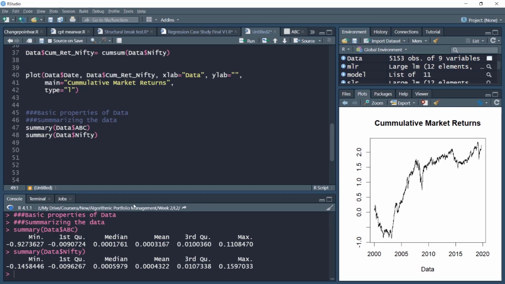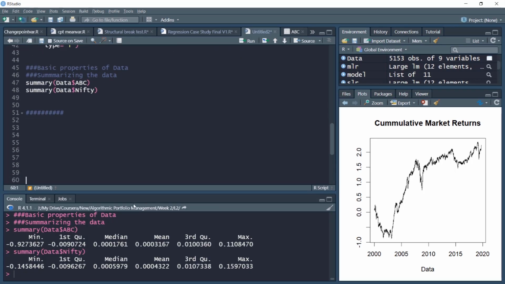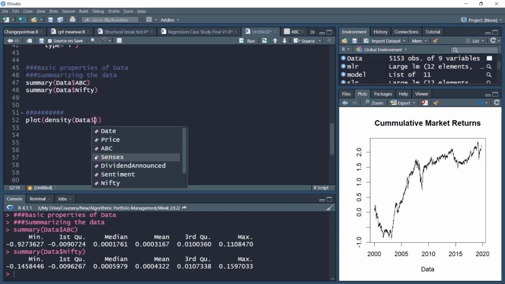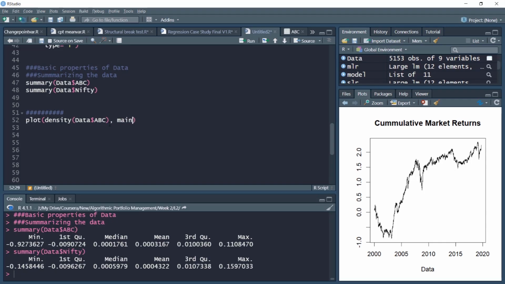In the next step, we'll conduct a very important operation. We'll try to see the probability density of our data. In R, the same can be implemented with the plot command and then density of data dollar ABC. So this will simply plot the density of ABC, but we want some aesthetic aspects also.